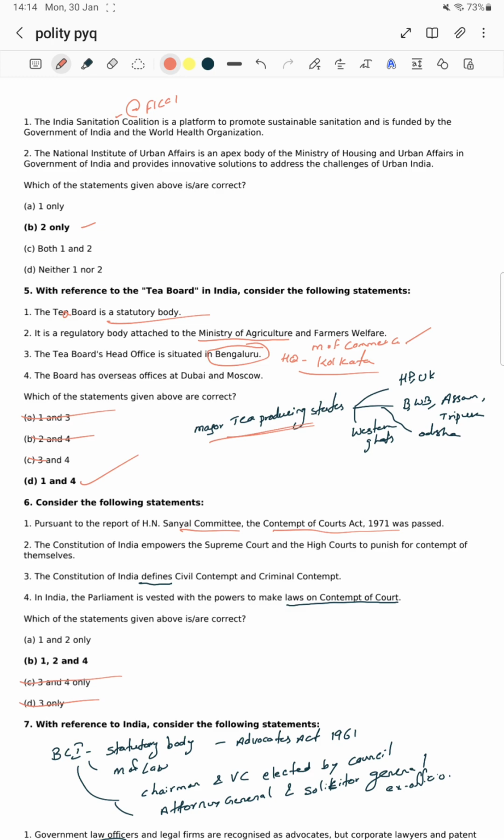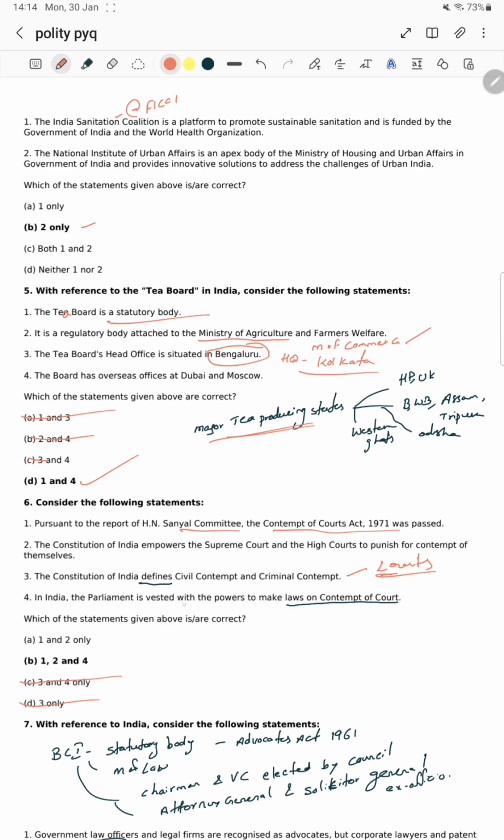The Constitution of India defines civil contempt and criminal contempt. Civil contempt and criminal contempt are defined by the courts from time to time. It didn't have any such difference, so obviously 3 is not right. Also, we can eliminate by that. Okay, now whether the 4 is there or not.